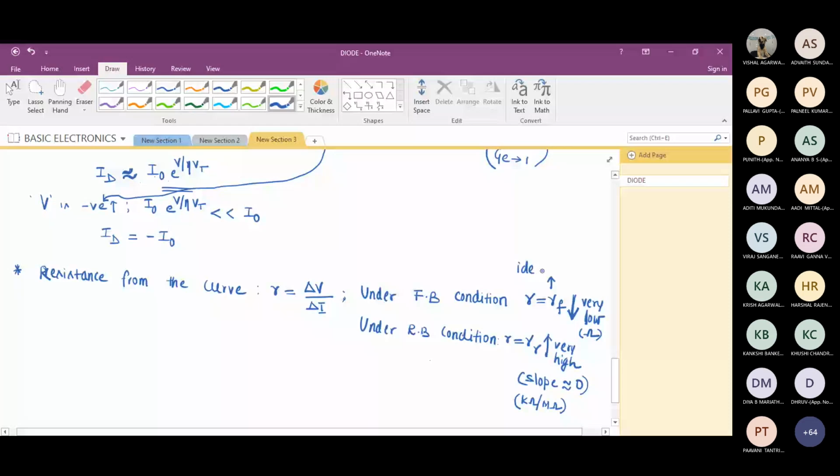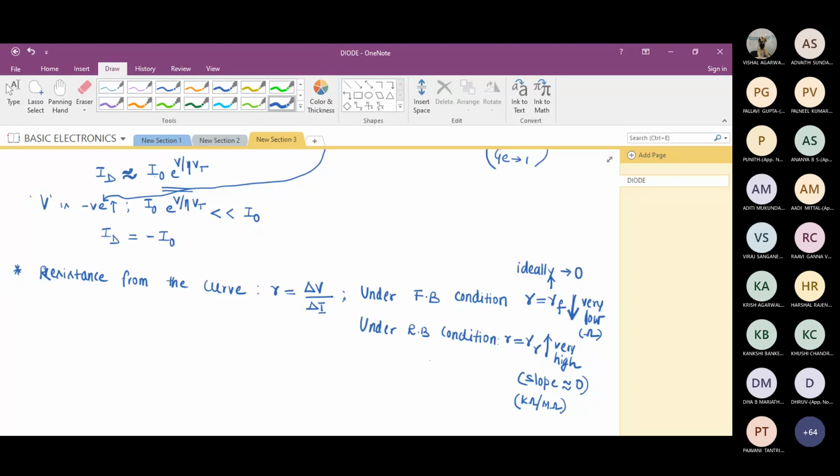Ideal variation, if I take resistance, because once a diode conducts, I must not get any resistance, no? Ideally, it must act like a switch. To turn on the switch, current should be maximum, means resistance must be 0. Am I correct?